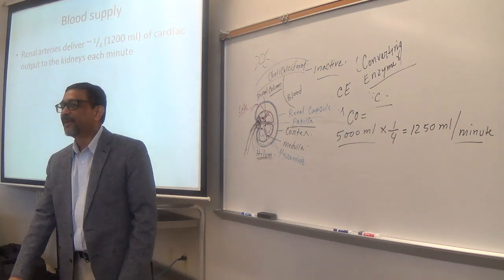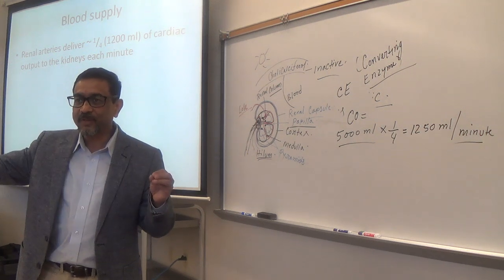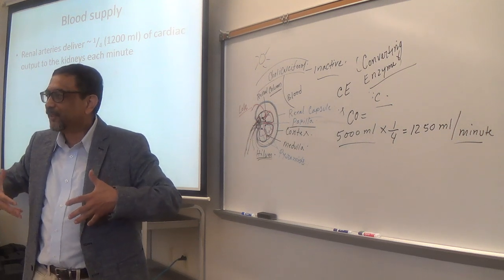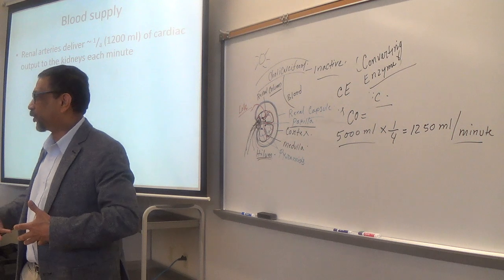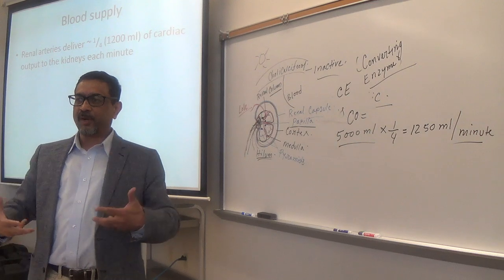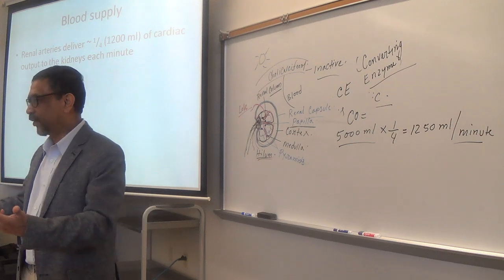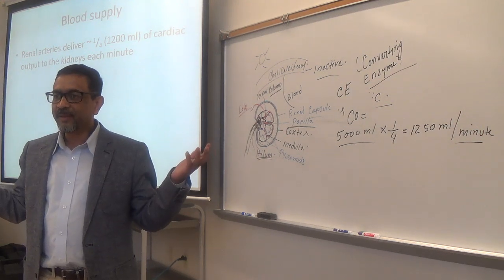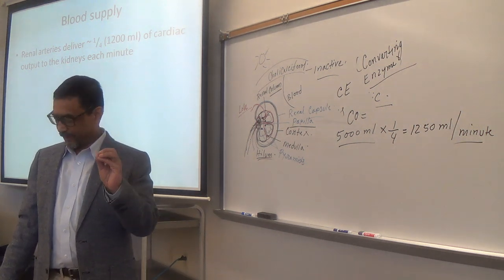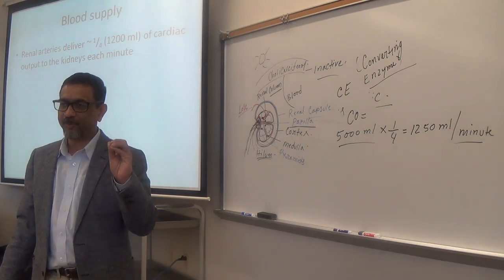Now if kidney failure occurs, then kidneys will not be able to separate the toxic chemicals in your blood quickly. The toxic chemicals will accumulate. Make sense? And that will cause toxicity in the body, right? And when toxicity occurs, all other systems will be affected. All your body organs and systems will be affected. So that's why the kidney is very important, and kidney failure is really a big problem, right?